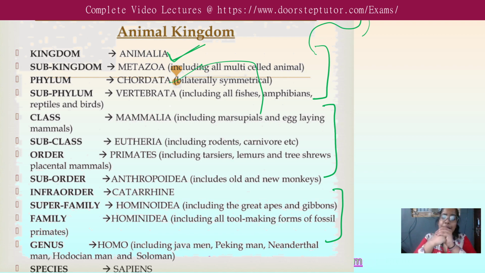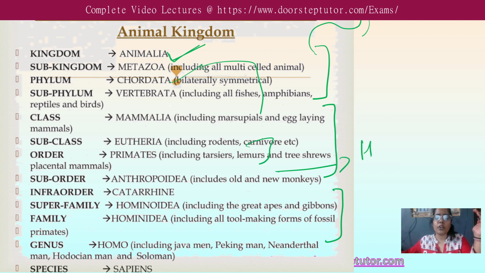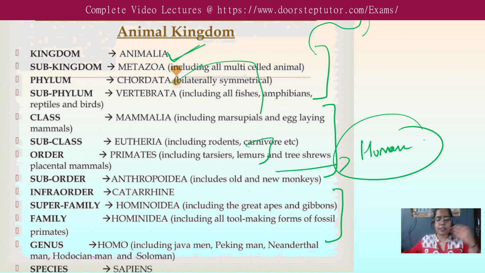The class is Mammalia because they have mammary glands, including marsupials and egg-laying mammals. Then the subclass is Eutheria. Let us say rodents are there, carnivores are there. Order is primates. Primate is the main order. This is important because in earlier times, when human evolution started, the eyes, the pattern, the structure that humans resemble now, 15 million years ago or before, were not the same.